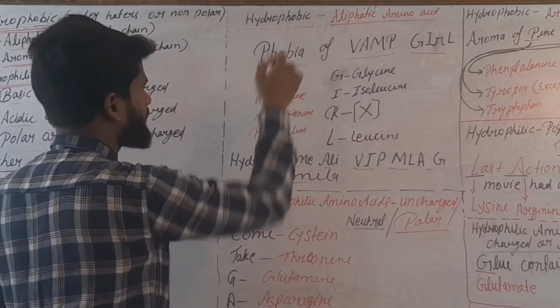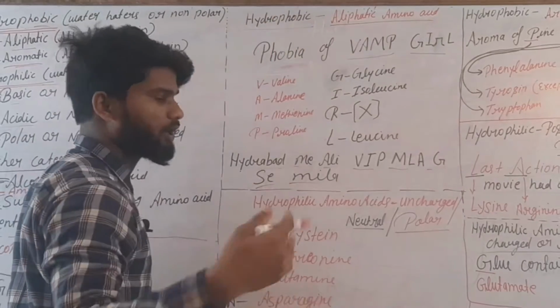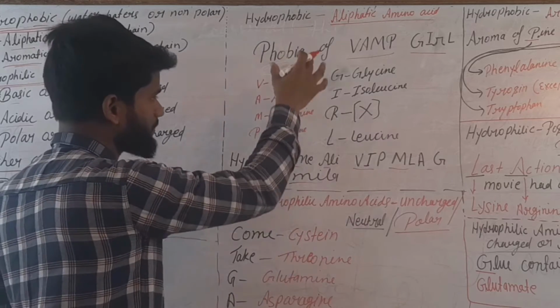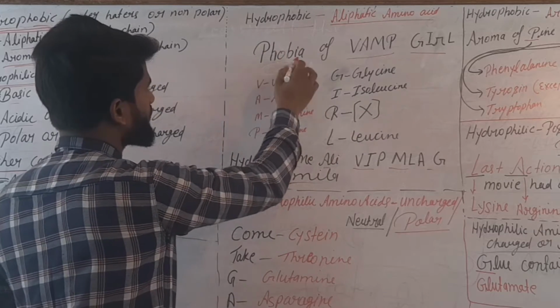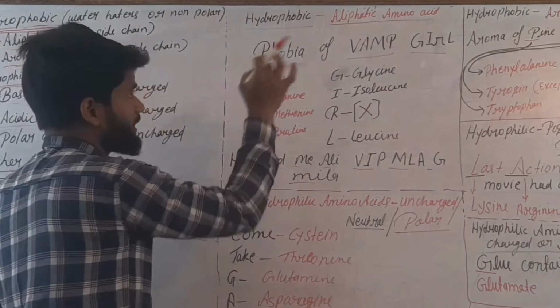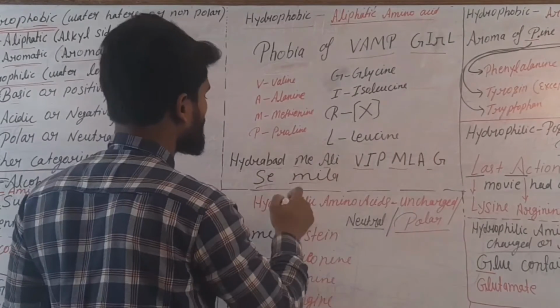Here you can also see that phobia codes for hydrophobic. If you have learned phobia of vamp girl, then you can directly learn that these amino acids are hydrophobic. Here is the second mnemonic for the same thing: हैदराबाद में अली VIP MLA जी से मिला.